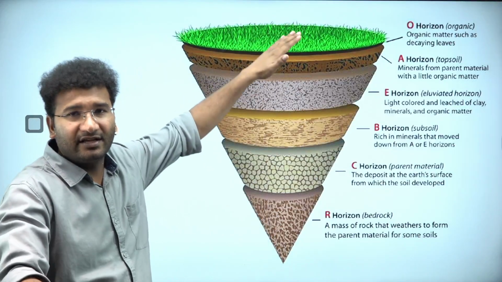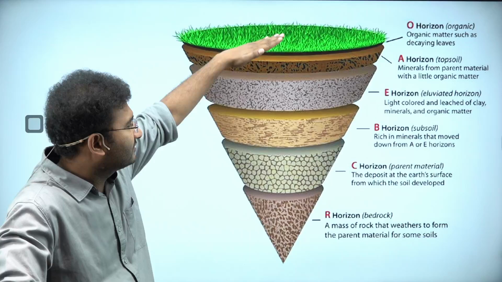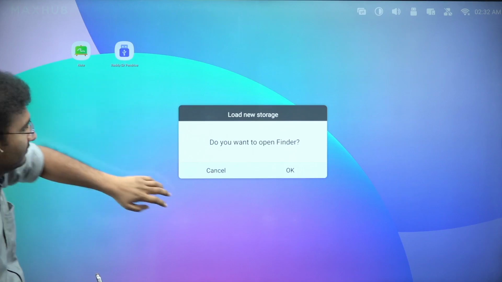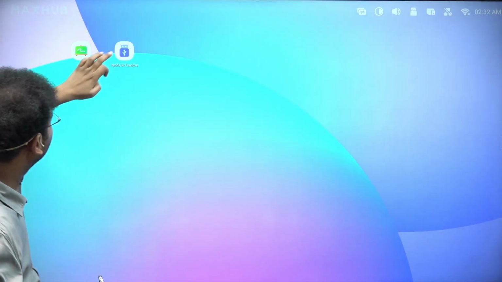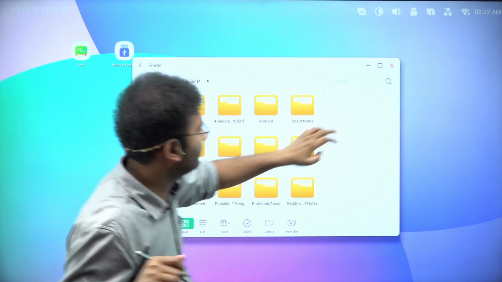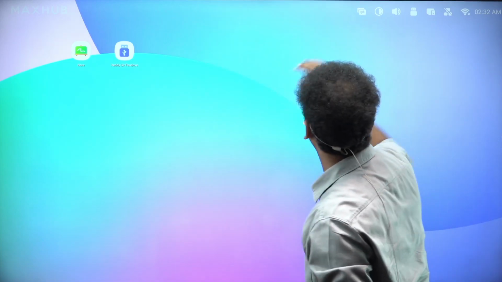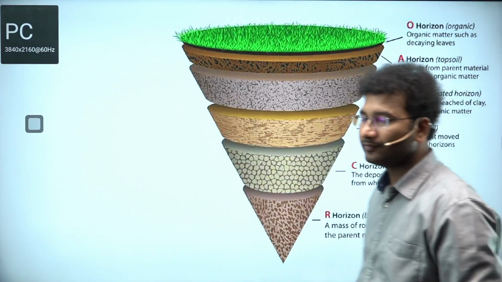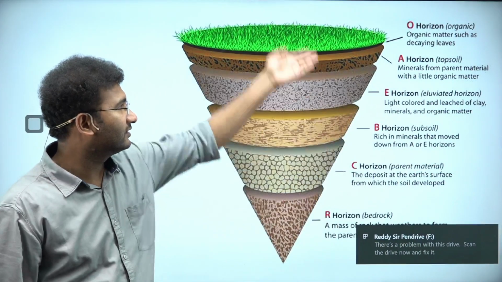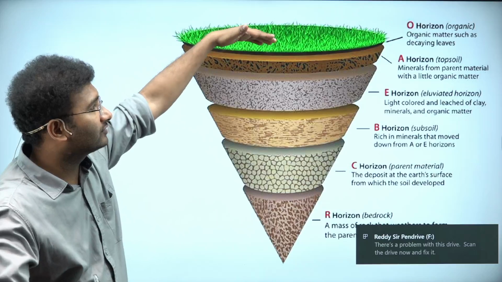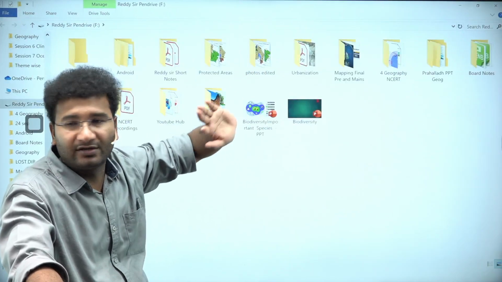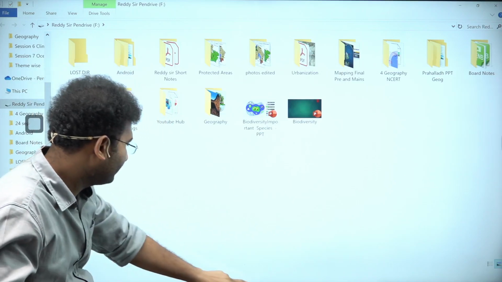How many layers are there in a soil profile? See, this is a block of soil. Imagine that this is 10 meters. Okay, see here. Imagine this is the profile of the soil. In the profile of the soil, the top layer is called the O horizon, where leaf litter and all the materials are in one place, right? That is your profile of the soil.